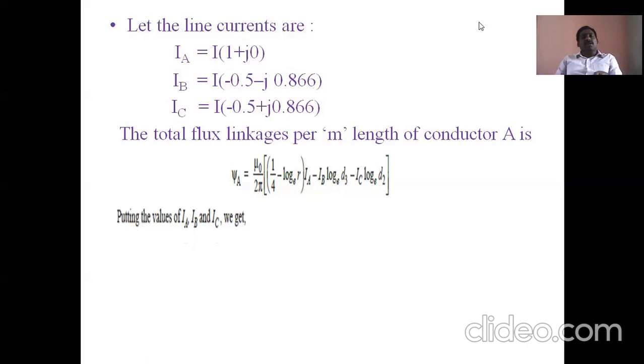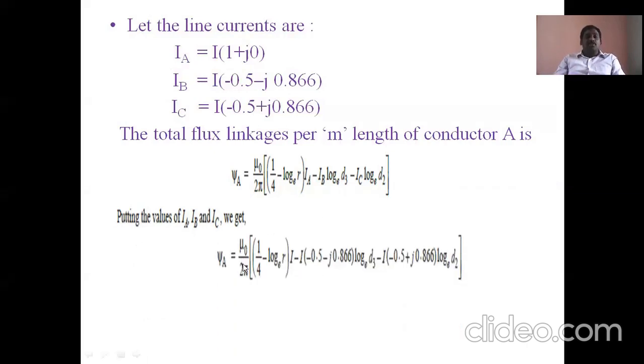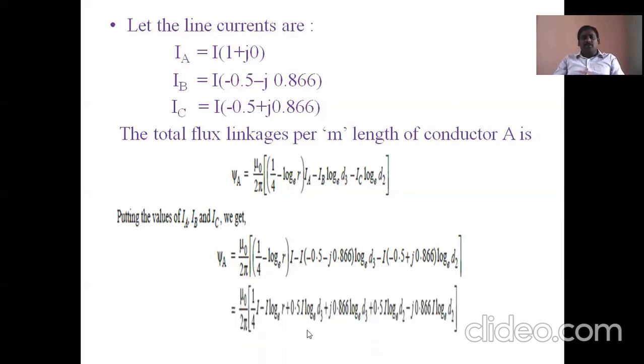Putting the values of IA, IB, IC, these values are substituted in psi A. We get psi A equal to mu naught by 2 pi times (1/4 minus log e r) into I, minus I into the remaining terms, like this. In this equation, how do we simplify it again? It is multiplied with I in each term: 1/4 into I minus log e r into I, like this.